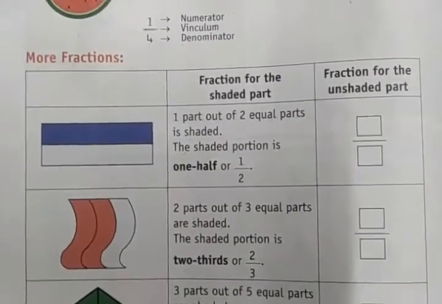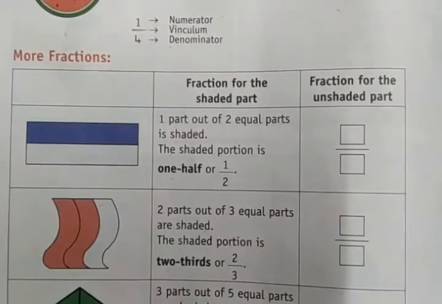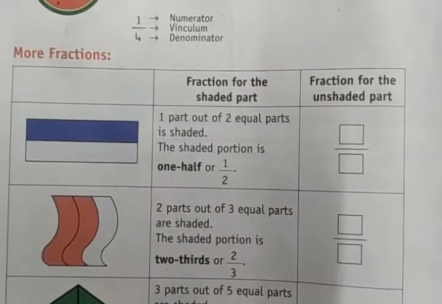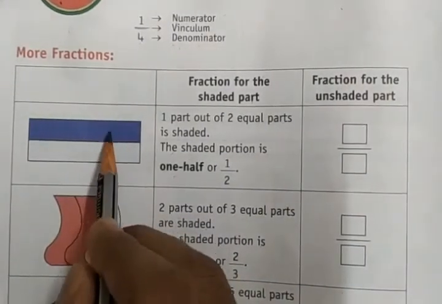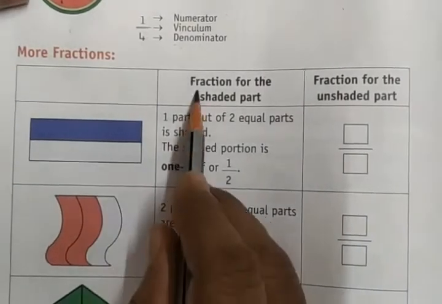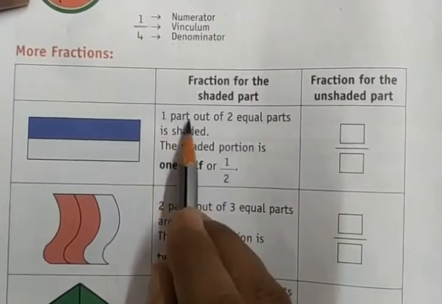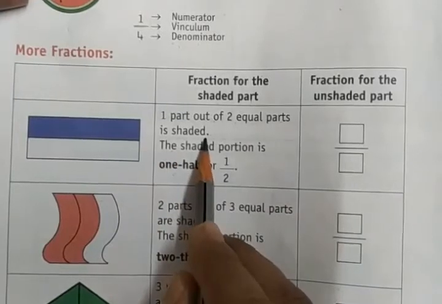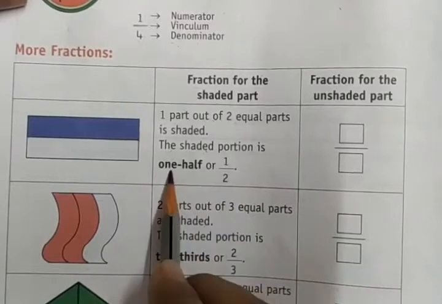Now more fractions are here. This is the fraction of the shaded part and the fraction of the unshaded part. Shaded means the colored part. One part out of 2 equal parts is shaded. So the shaded portion is 1/2.